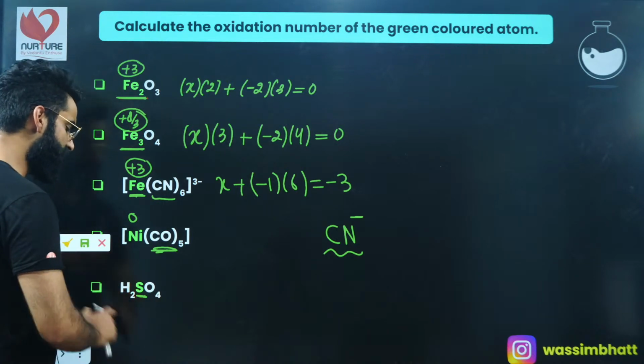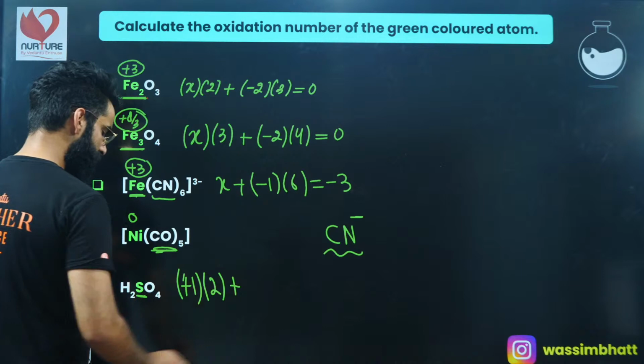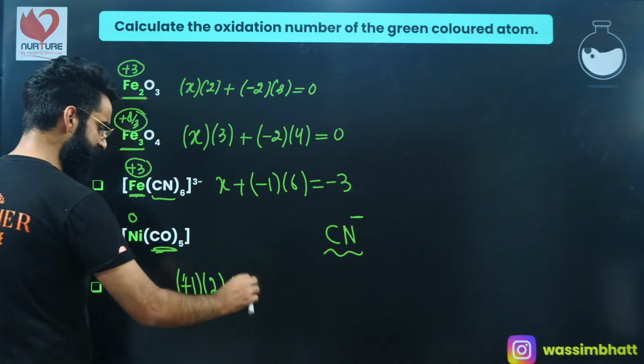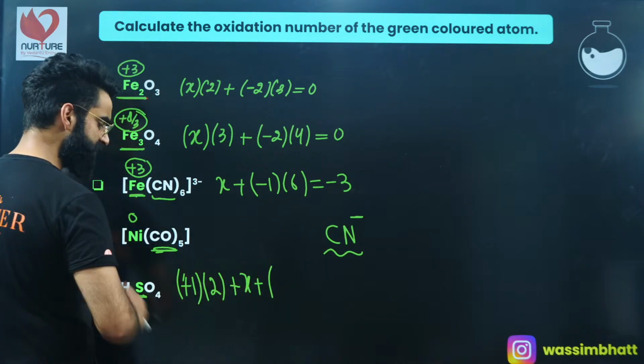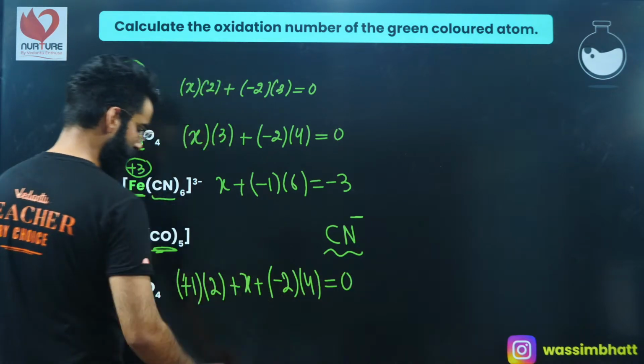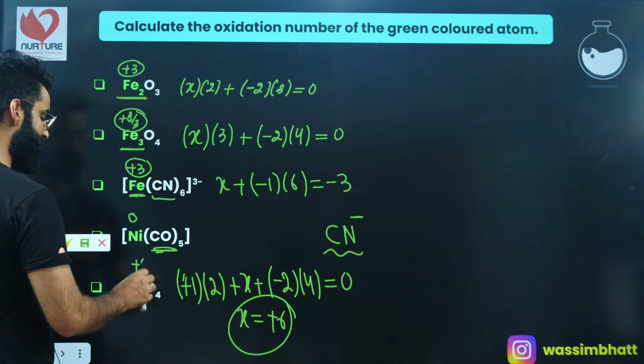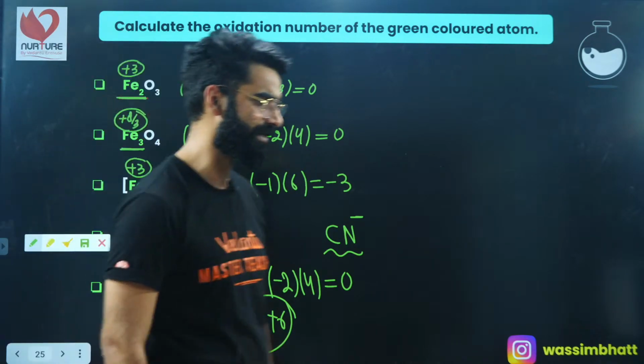Okay. Similarly, if you calculate the oxidation state of sulfur in this one, right? Well, the oxidation state of hydrogen is +1. And how many hydrogen atoms do we have? 2 hydrogen atoms. Let's assume the oxidation state of sulfur is X, right? Let's assume the oxidation state of oxygen is -2. How many oxygens do we have? 4. The net charge is 0. So you can calculate the value of X as +6 over here. So +6 is basically the oxidation state of sulfur in this compound. I'm sure every single thing is clear till here, right?